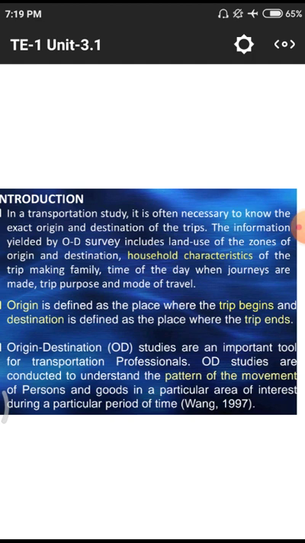In a transportation study, it is often necessary to know the exact origin and destination of trips. Here we are having a trip. The trip is planned at a particular location, so that all the members in a particular group have to move from that planned position to the reaching position. If a few members want to go to Ooty or Kodaikanal or any other place like Chennai beach or Vizag shipyard, those are the destination points.